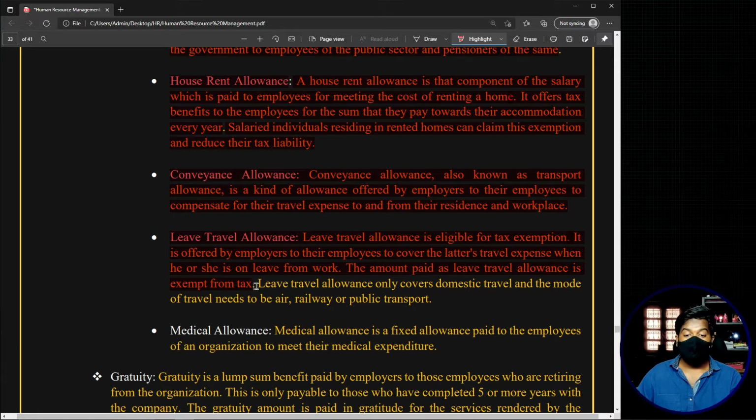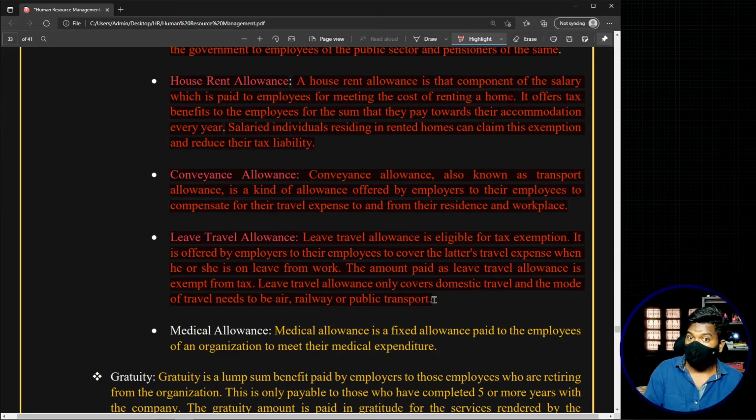Okay, now leave travel allowance only covers domestic travel, and the mode of travel needs to be air, railway, or public transport. Okay, now the another kind of allowance that we can also observe in a salary structure or in a pay slip or a salary slip, is something called as medical allowance. See, medical allowance is the fixed allowance paid to the employees of an organization to meet their medical expenditure.